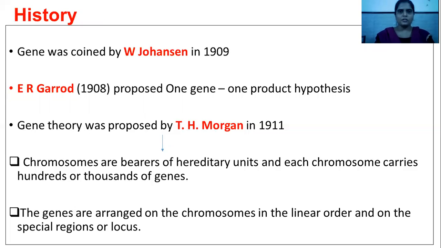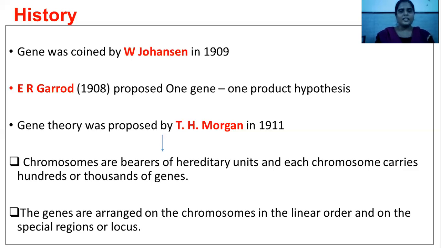In his theory, he proposed that chromosomes contain hereditary units and each chromosome carries hundreds to thousands of genes. So inside the chromosome, which is made up of nucleic acid and protein, genes are present. Each single chromosome contains many genes. That is, the number of genes far exceeds the number of chromosomes.